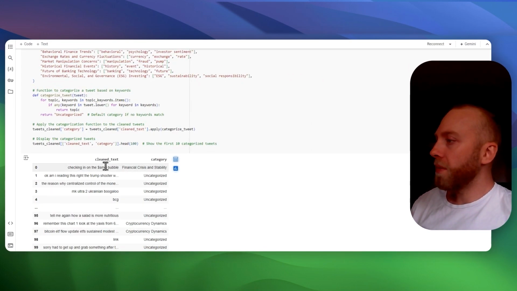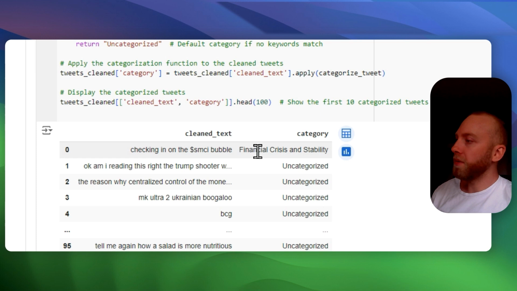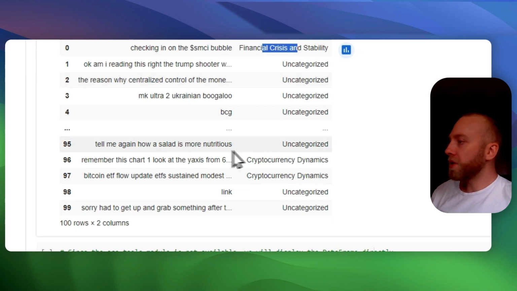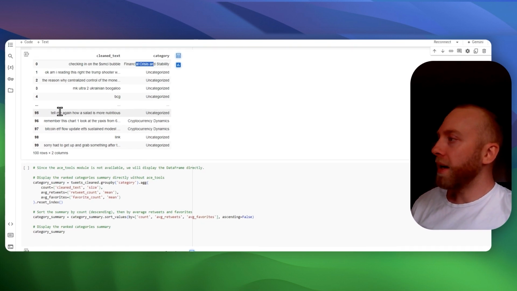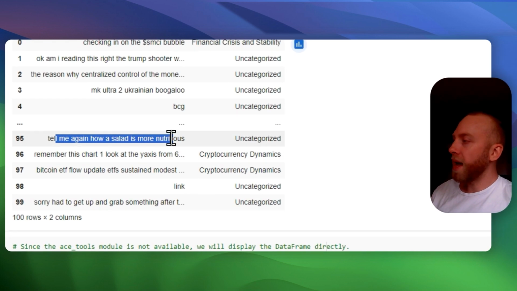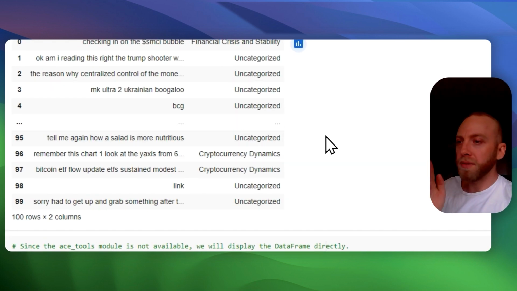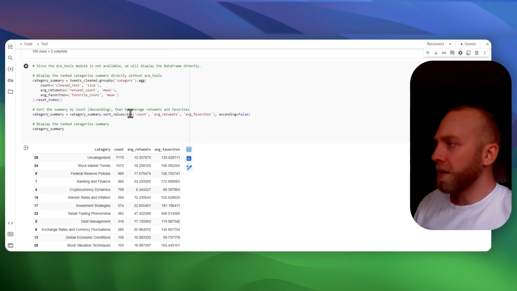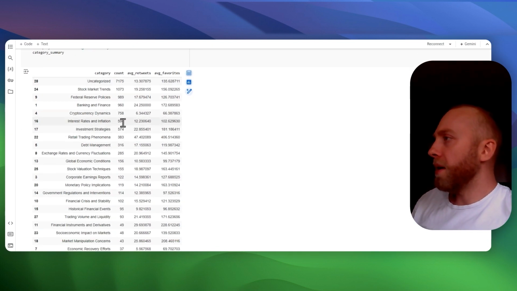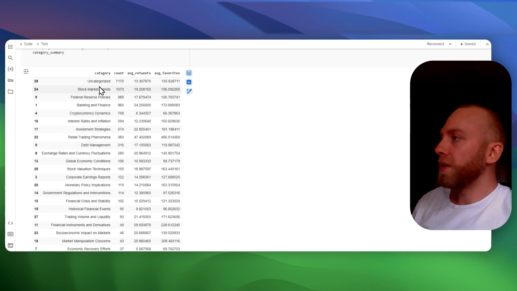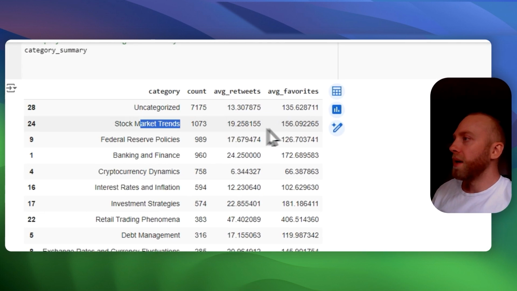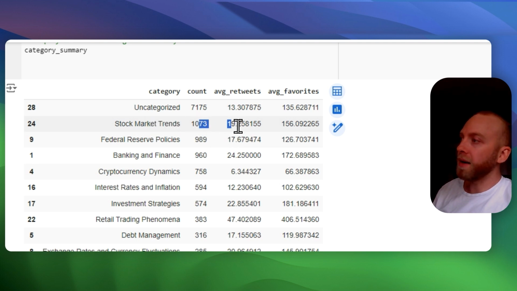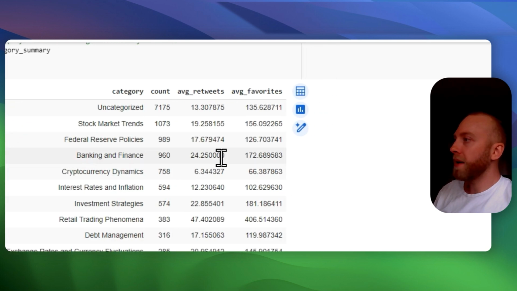So here we go. We have this one, financial crisis and stability. There were some that were uncategorized, like this one, salad. Okay, that's not really what his main focus is, so it's not going to show up in the categories that we determined. Here we have stock market trends, and this kind of correlates to what we were saying earlier. If he puts a ticker in there, you're going to have higher engagement. So stock market trends are pretty high.